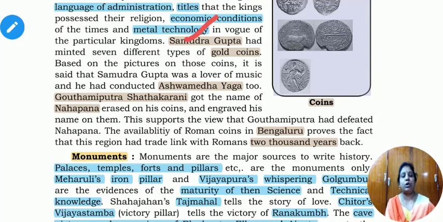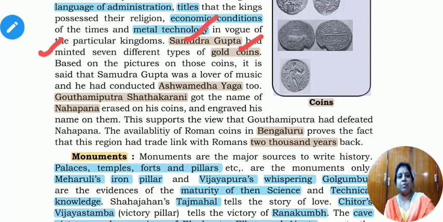Samudragupta was one of the important, famous rulers of the Gupta Empire. He was a great conqueror and he issued, meaning minted, 7 different types of gold coins. The Gupta period is also called the golden period because the rulers issued gold coins. Some rulers later started issuing silver coins. When silver coins became scarcer, they started using metallic coins. These are the stages in the evolution of coins.